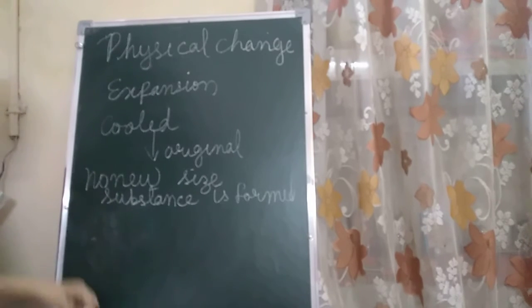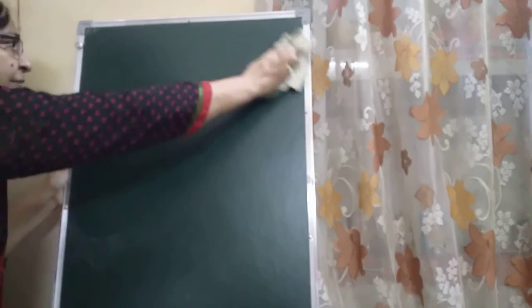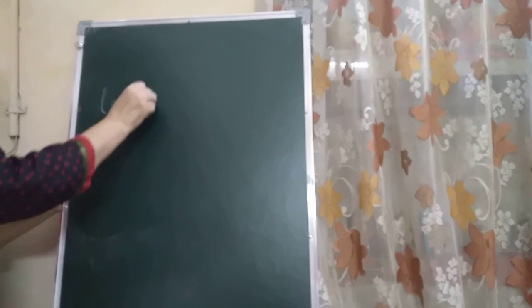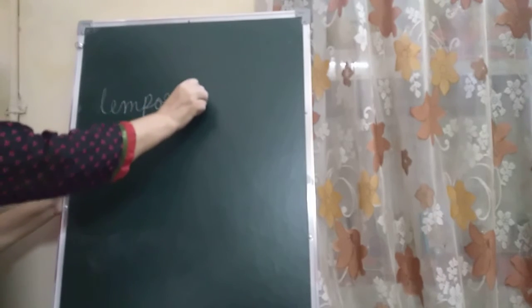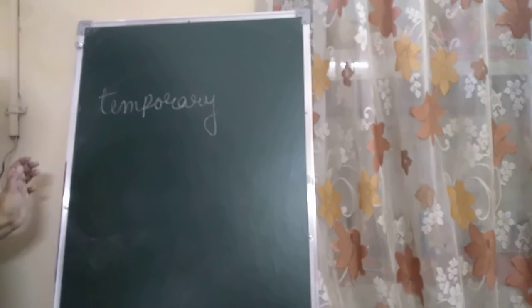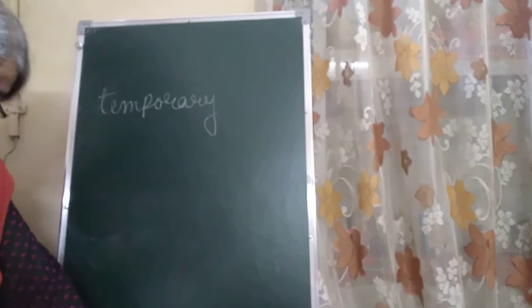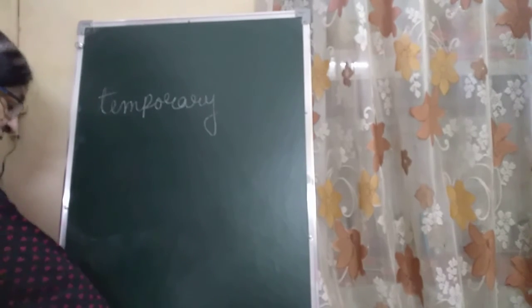Just keep it in your mind, children, that most physical changes are temporary and can be easily reversed to return substances to their previous form. Most physical changes are reversible.